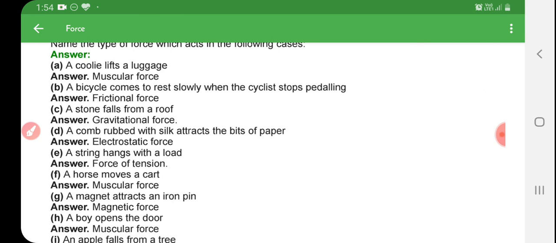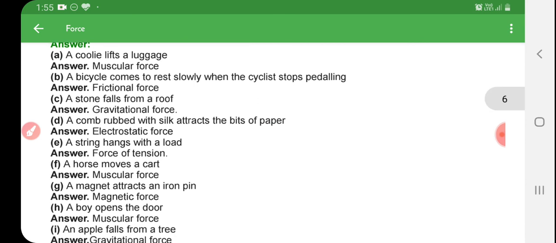A bicycle comes to rest slowly when the cyclist stops the pedal. The frictional force between the road and the cycle tire slows it down. A stone falls from a roof. There will be gravitational force. When the stone falls from a roof, gravitational force is applied.